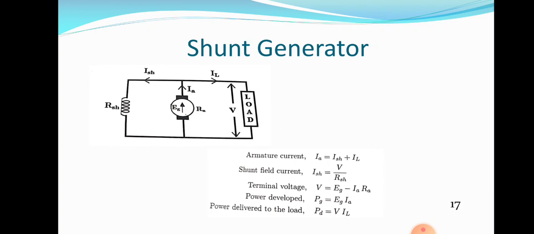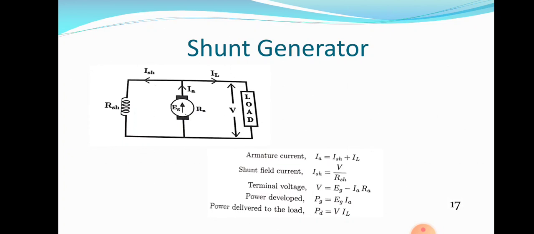An EMF is induced in the armature which delivers current to the external circuit. The armature current is represented as IA. Armature winding and field winding are connected in parallel. Therefore, there is an electrical connection between field winding and armature winding. Field winding is in stator, armature winding is in rotor. Any winding has two ends, a starting end and a finishing end. Here the stator field winding and the rotor or armature winding are connected in shunt, that is, parallel. Shunt means parallel. Field winding is connected in parallel with the armature winding. Hence it is named as shunt generator.